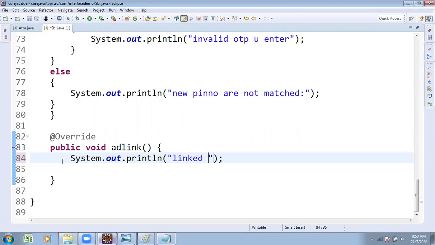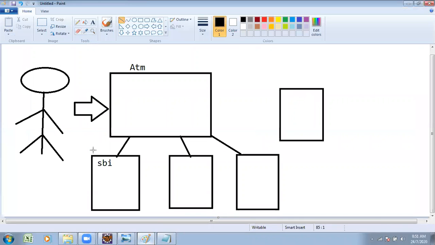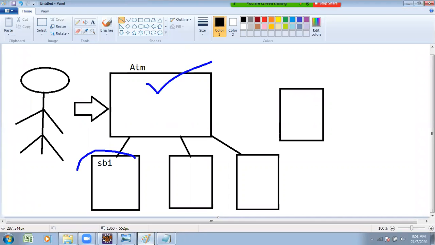Write the logic: ask to enter the Aadhaar number, validate it. If everything is fine, linked successfully. Otherwise, rejected due to invalid Aadhaar number or something. That logic part you can write. Till now, step 1 is the creation of the interface, which is finished. I have written only one implementation class, but I want to write several implementation classes.